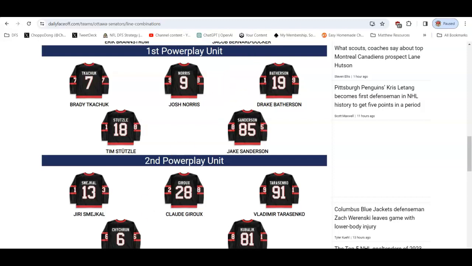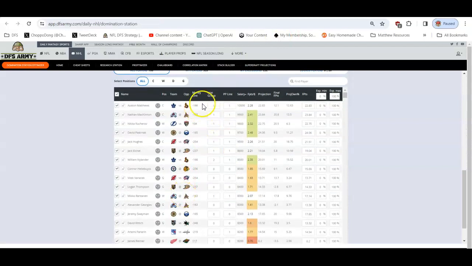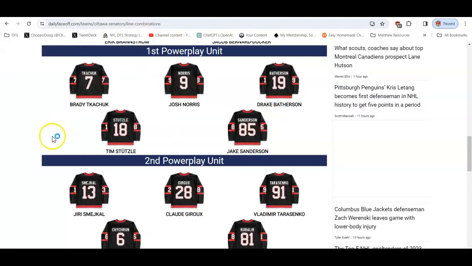Plus, you can always look in the domination station and you can see the line grouping and the power play line. So if you see a 1-1, they're on the top line and on power play 1. If you see a 2-1, they're on the second line and the power play 1. So you can overlap guys that way and double check without having to use dailyfaceoff.com if you don't want to.